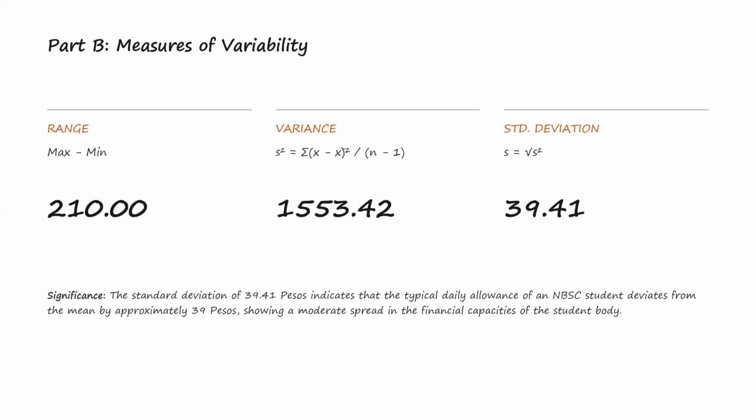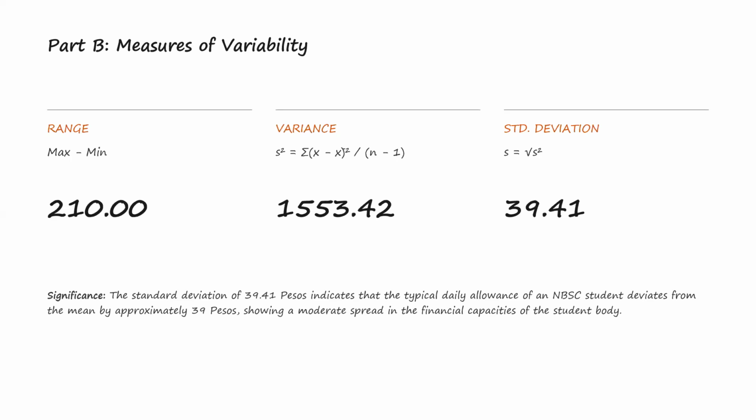The range of 210 pesos tells us that there is a 210 pesos difference between the student with the highest allowance and the student with the lowest. The poorest student gets only 40 pesos per day, while the richest gets 250 pesos.